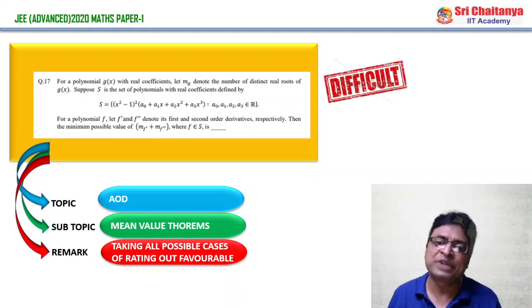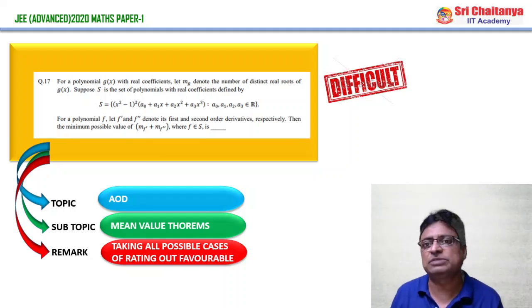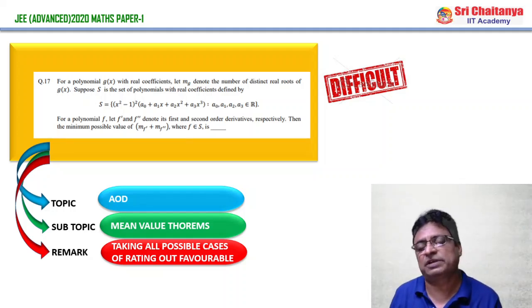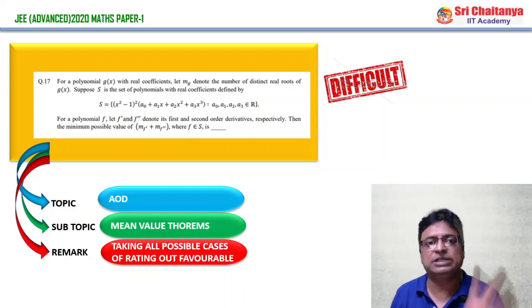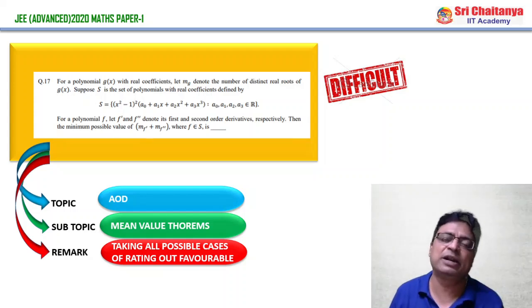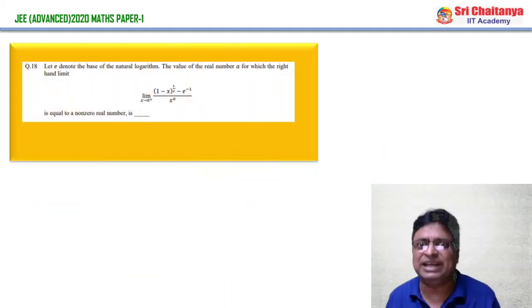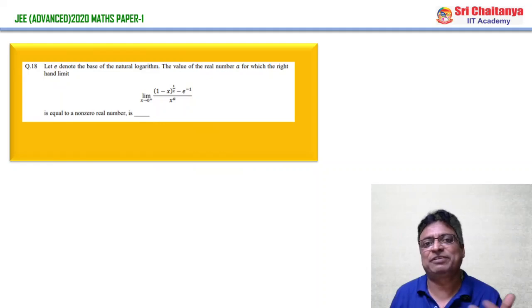So far in mean value theorems, they asked very simple and trivial questions. First time after a long time they asked this kind of difficult question. This is about question number 17, coming under what? Numerical value problem. And coming to question number 18, of course it is your favorite question.